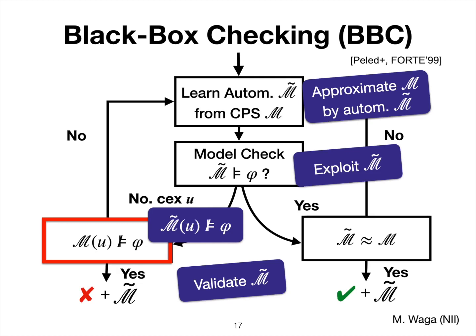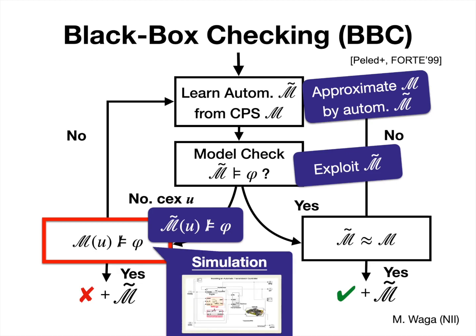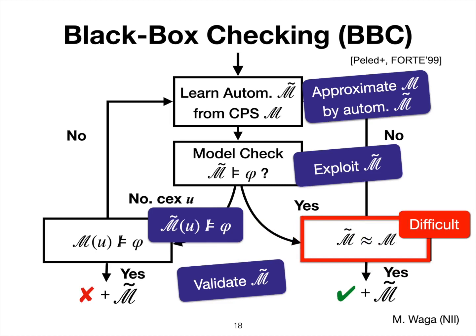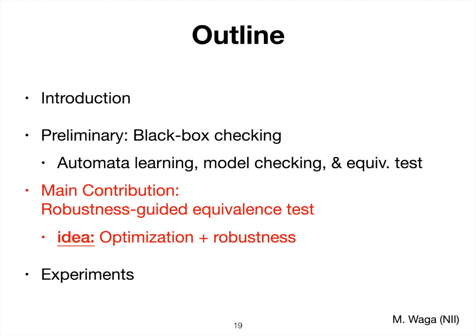And in order to test this, what we have to do is basically just run a simulation and check the satisfaction. In case this model checker says that this phi is satisfied by the approximating model, what we have to do is test if this automaton is a good approximation. And this part is, as I mentioned before, the difficult part and our main contribution. Alright, so then let's go to this robustness-guided equivalence testing.